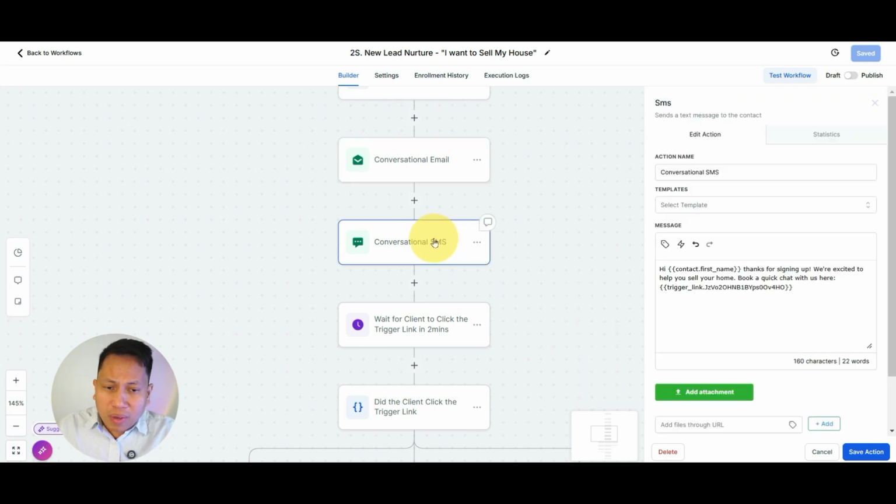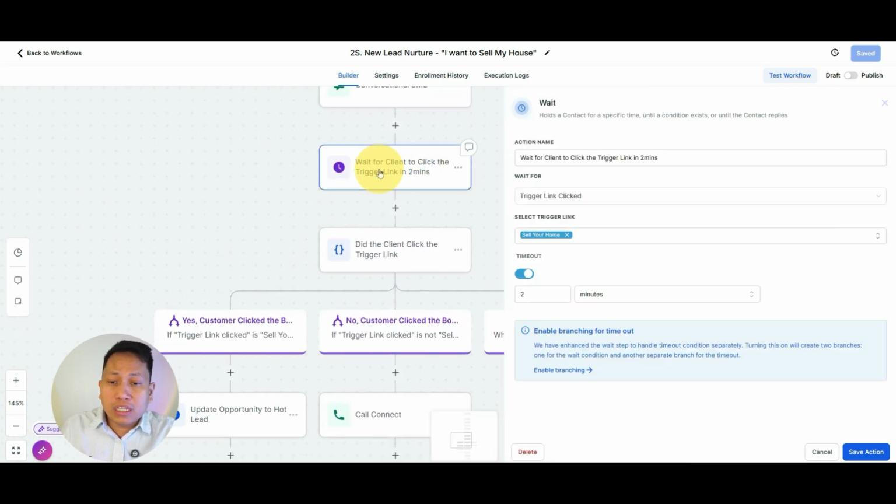And speaking of automations, you're not just sending them an email, but also a text message, an SMS, right? "Hey, Joey," for example, this is the client name. "Thank you for signing up. We're excited to help you sell your home. Book a quick chat with us, and here's the link." The trigger link is the booking link, right? So the trigger link is one way to see if the customer clicked the link or not. That's the purpose of the trigger link. So this is the condition.